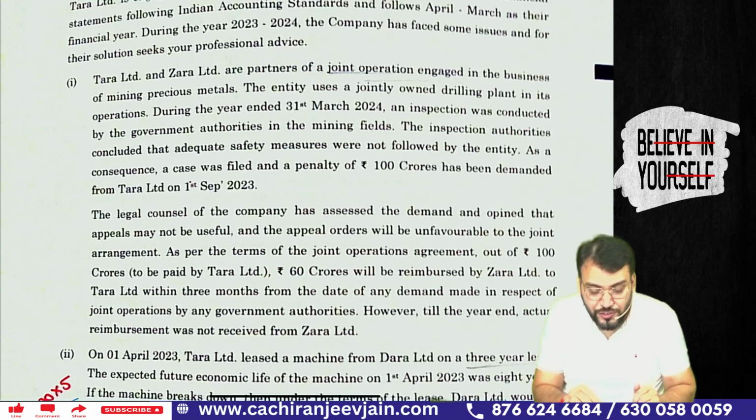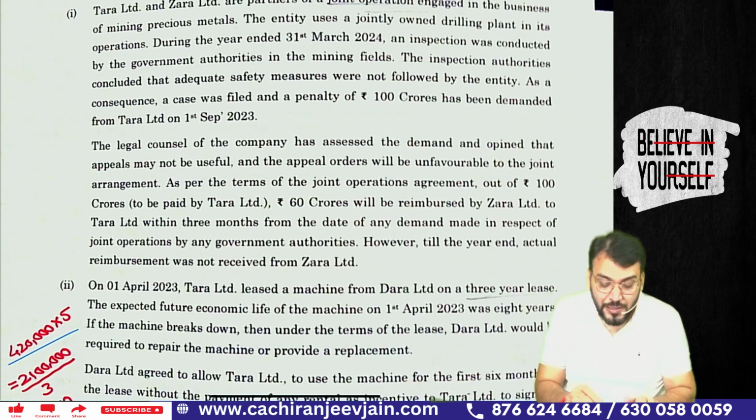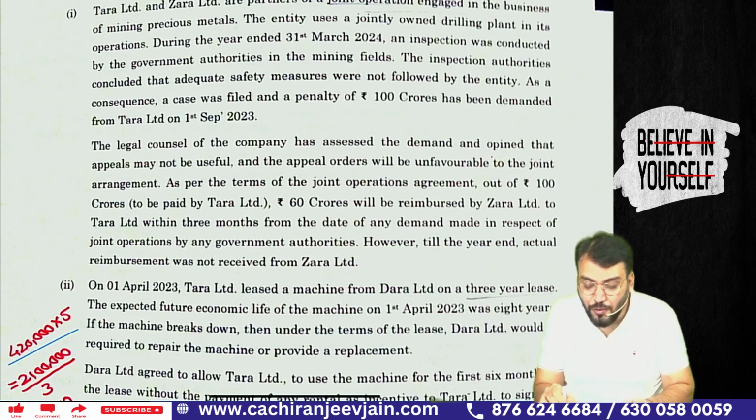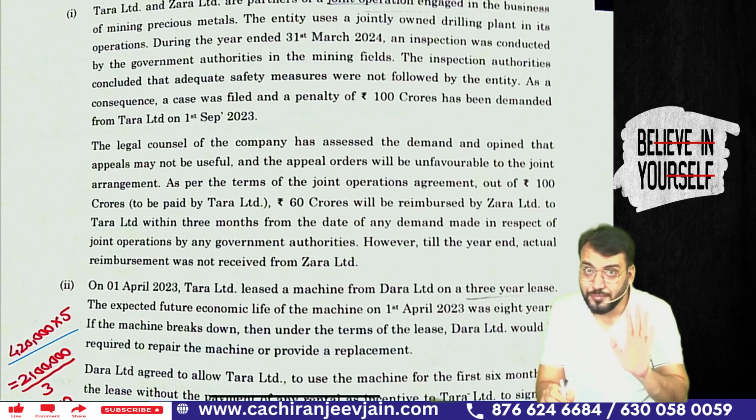As a consequence, a case was filed and a penalty of 100 crore was demanded from Tara Limited on 1st September 2023. Got this point? The legal counsel of the company assessed that demand and opined that an appeal may not be useful and the appeal's order will be unfavorable to the joint arrangement.